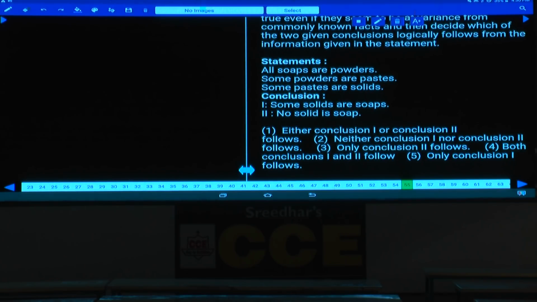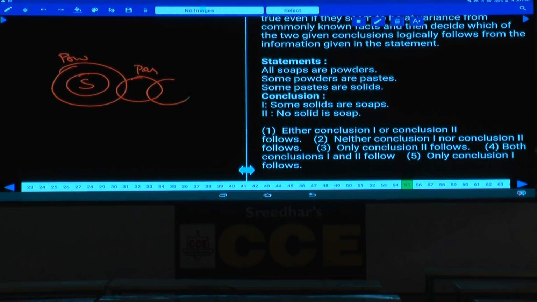Then question number 55. All soaps are powders. And next one. Some powders are paste. And some paste are solid. Now these are solid and this is soap. All soaps are powders. Some powders are paste. Some paste are solids. Then some solids are soap, that is ruled out. And no solid is a soap, definitely true.